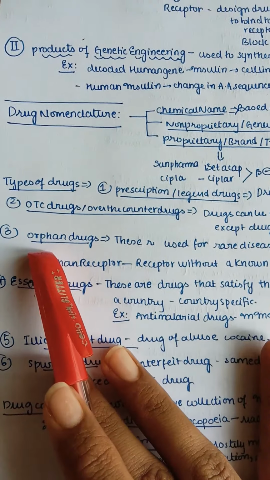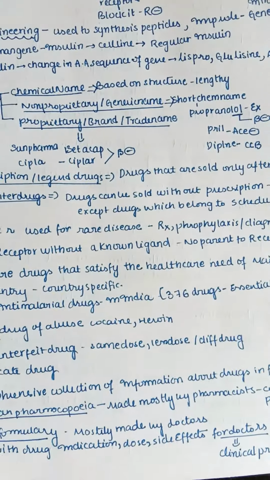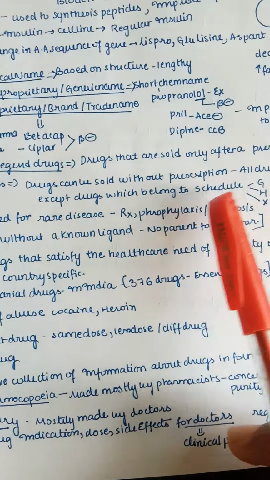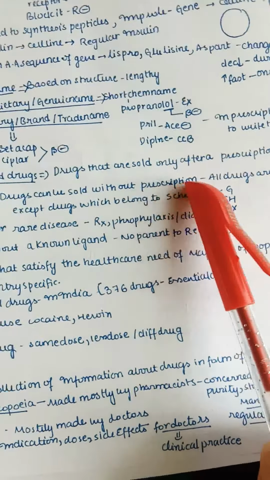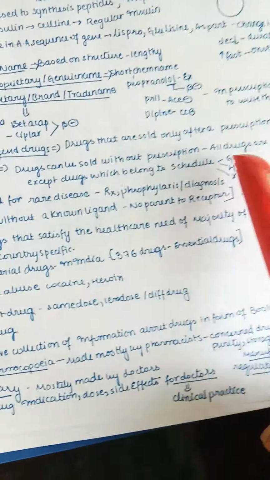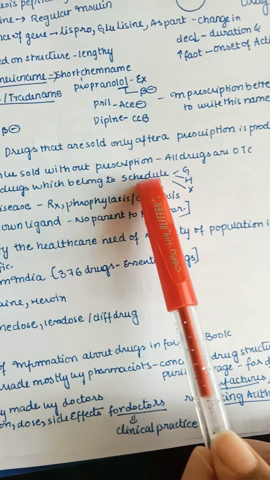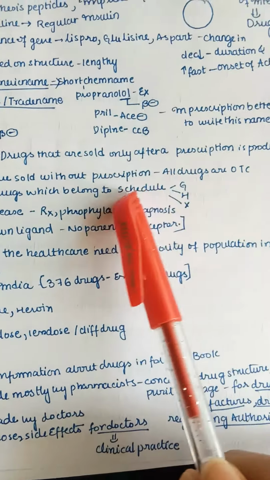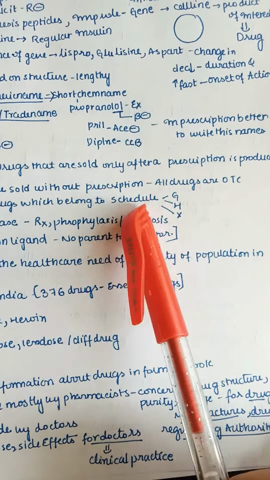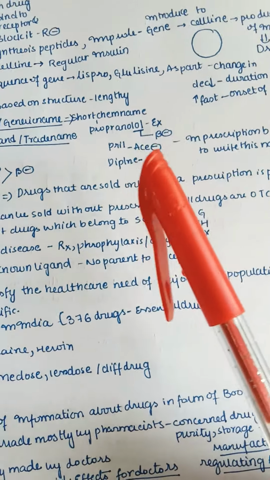And next, OTC drugs or over the counter drugs. These are drugs which can be sold without prescription, like common drugs. All drugs are OTC except the drugs which belong to the schedules. We see on the back of tablets the schedule G, H, X. These drugs should be prescribed by doctors, otherwise they should not be sold.